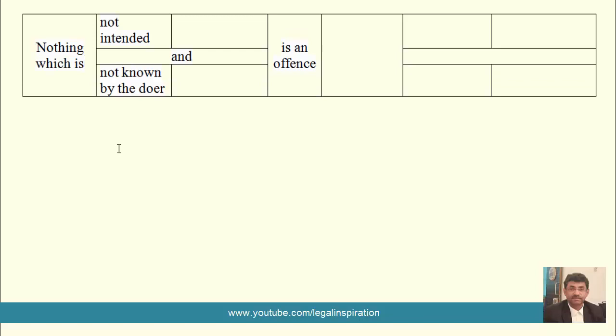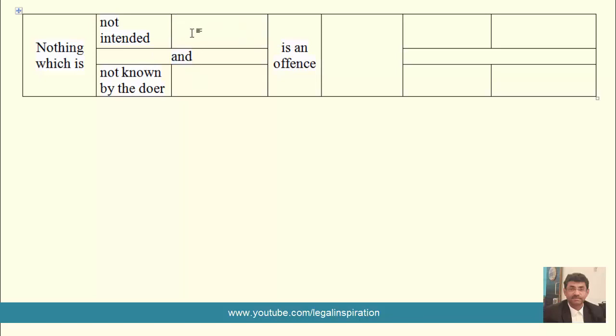Now see, nothing which is not intended and not known by the doer is an offense. But then not intended what? And not known by the doer what? That we will see. Mark here, the word is and. So these two ingredients need to be fulfilled at the same time.